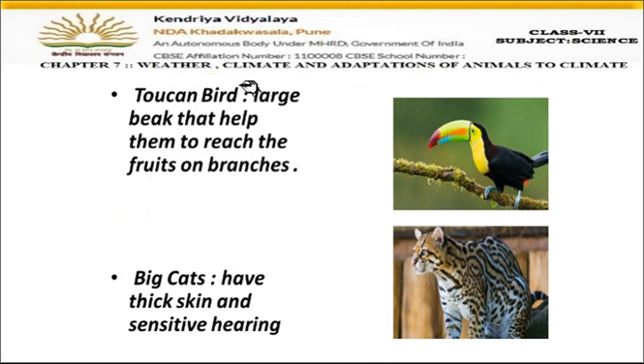Okay. Now the next one is toucan bird. You can see the picture here, toucan bird, right? So you can see that the whole body is very normal, but this beak is very large here. So they have a large beak. So why so? So that they can reach the fruits on the branches, so that they can easily cut the fruits which are present on the branches and can eat them. That's why they have such a large beak.